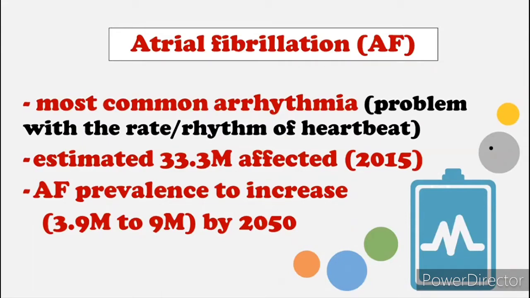The heart can beat too fast, referred to as tachycardia, or too slow, bradycardia, or with irregular rhythm. And atrial fibrillation is a condition wherein there is an irregular and often rapid heart rate that occurs when the two upper chambers of the heart experience chaotic electrical signals.